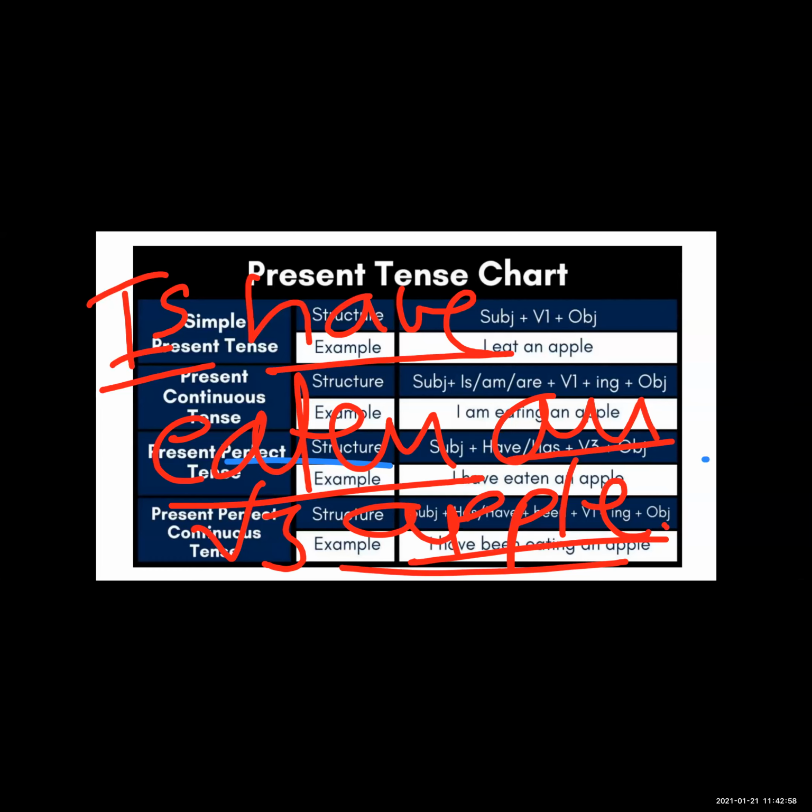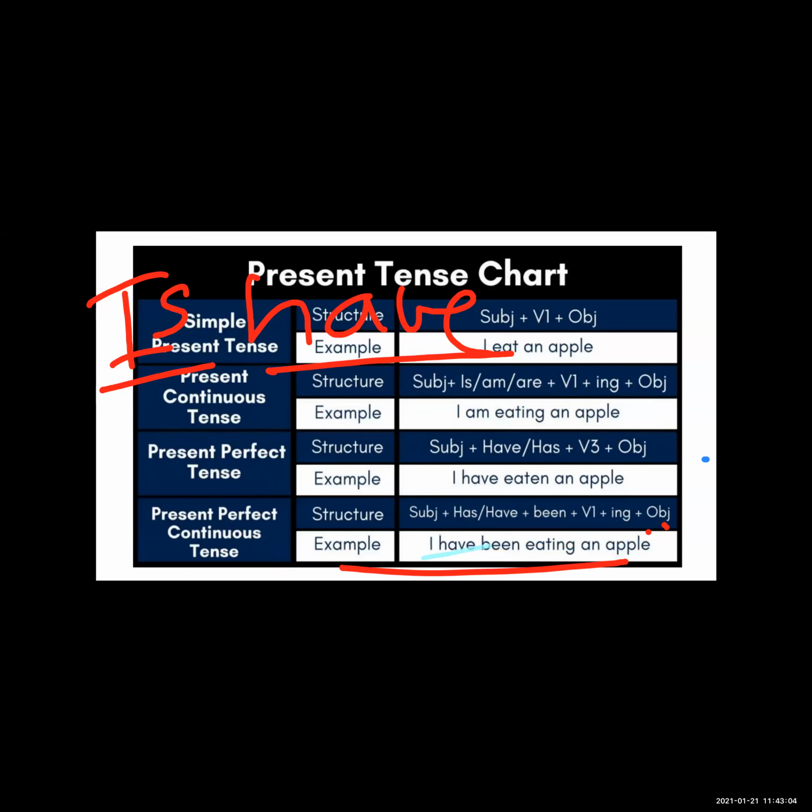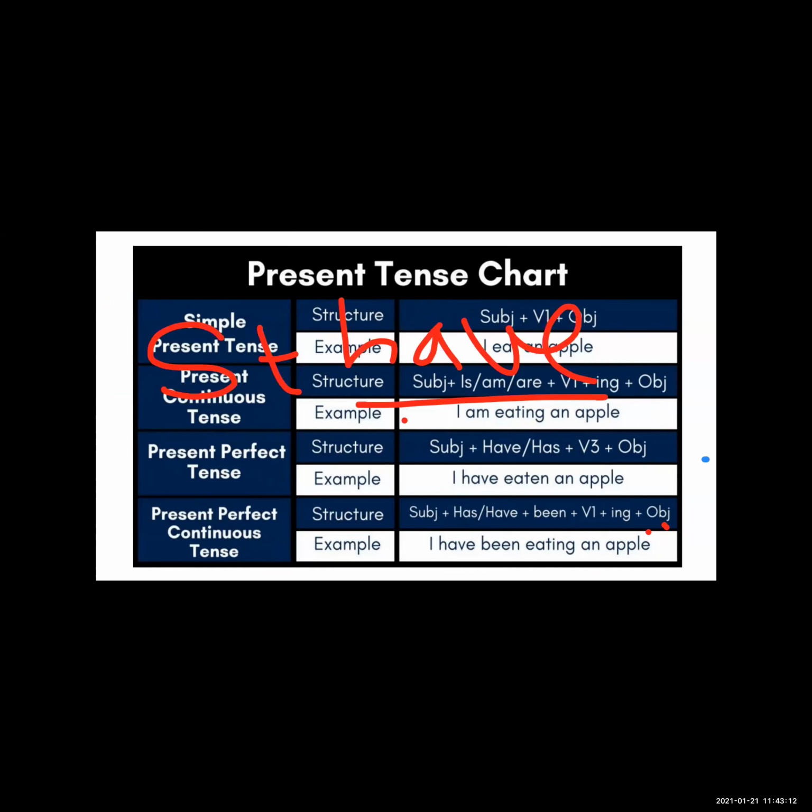And see the structure of the present perfect continuous tense here: subject plus have or has plus been plus V4, means V1 plus ing, plus object.